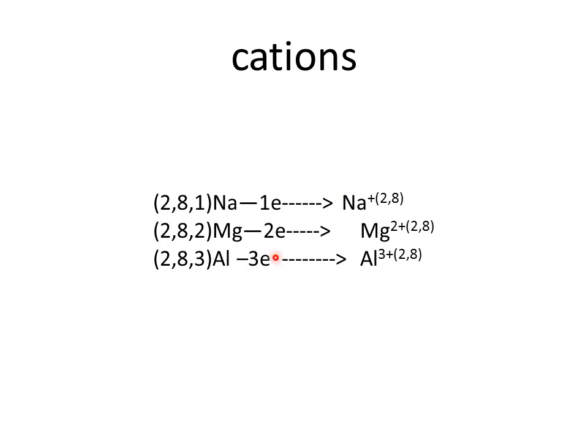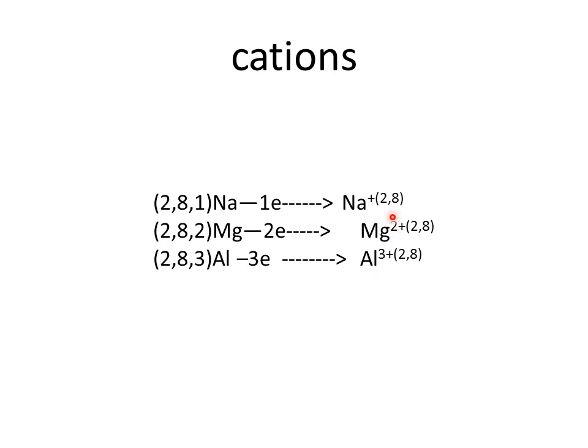Now let us take the case of aluminium. Aluminium, the electronic configuration is 2, 8, 3. It loses 3 electrons to attain stability. Therefore, Al minus 3 electrons gives Al3+. 3 electrons are lost, which means 3 unit negative charge is lost, and therefore it gets Al3+, and the configuration is 2, 8. It forms a trivalent positive ion.